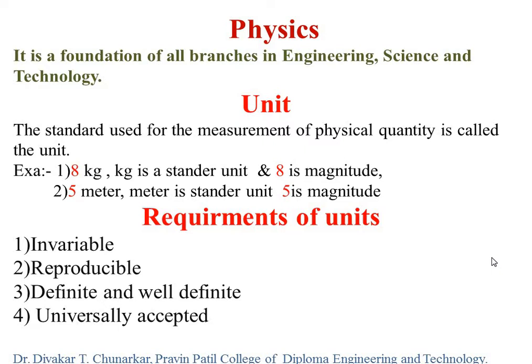Blank requirements of unit. The blank will be given to you. So, blank requirements of unit. Option A invariable, option B reproducible, option C definite and well definite, and D all of them. We have to choose from these options: the first three are correct, and D is all of them. So our answer is all of them.